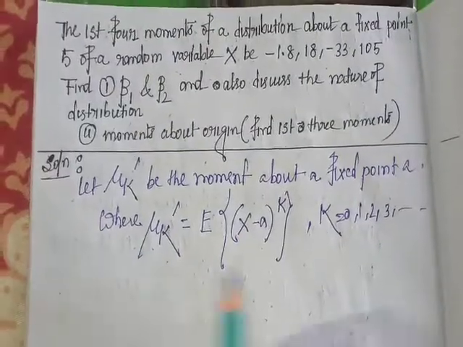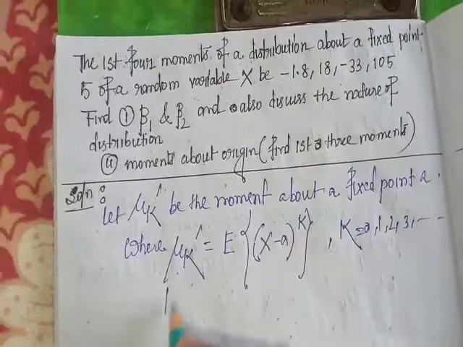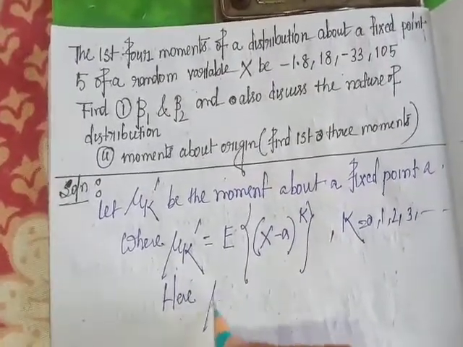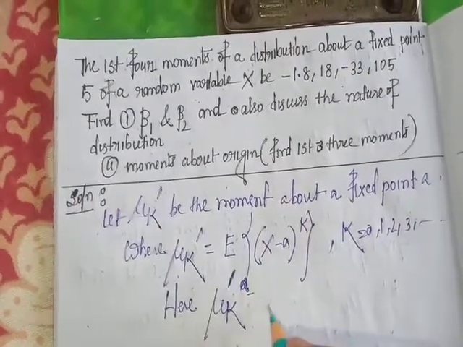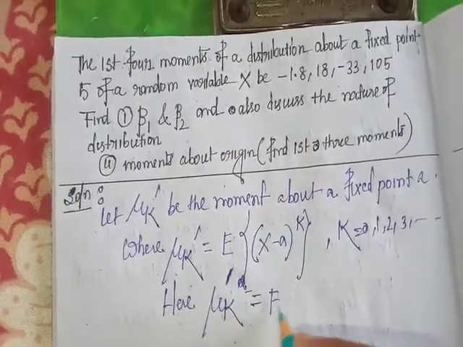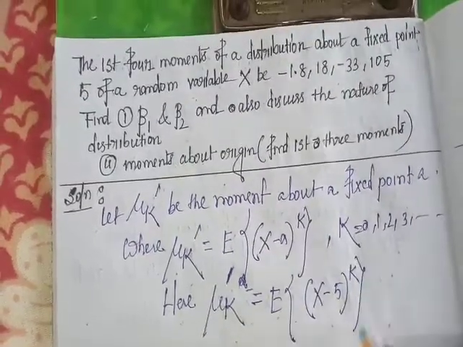In our problem, A equals 5. So here mu k dash equals the expectation of (x minus 5) to the power k.